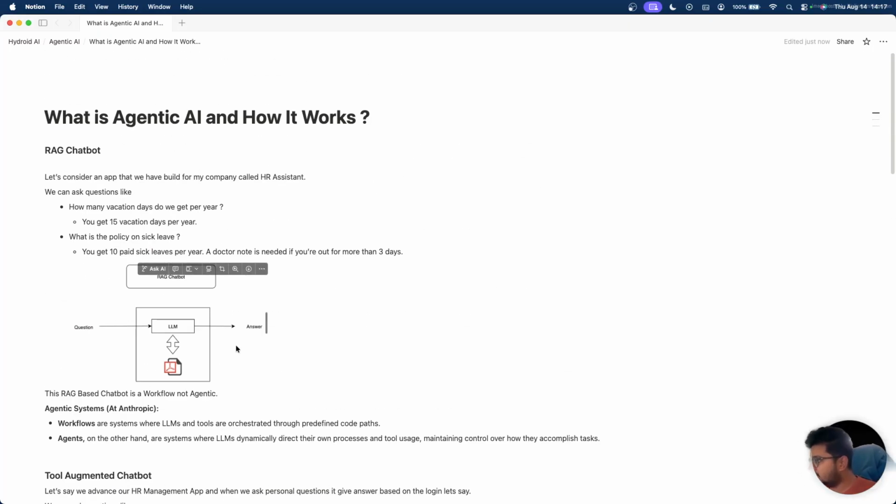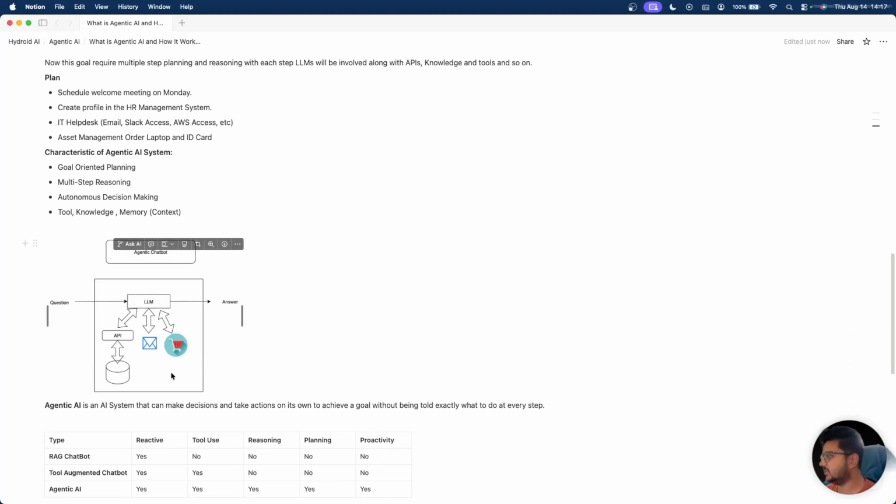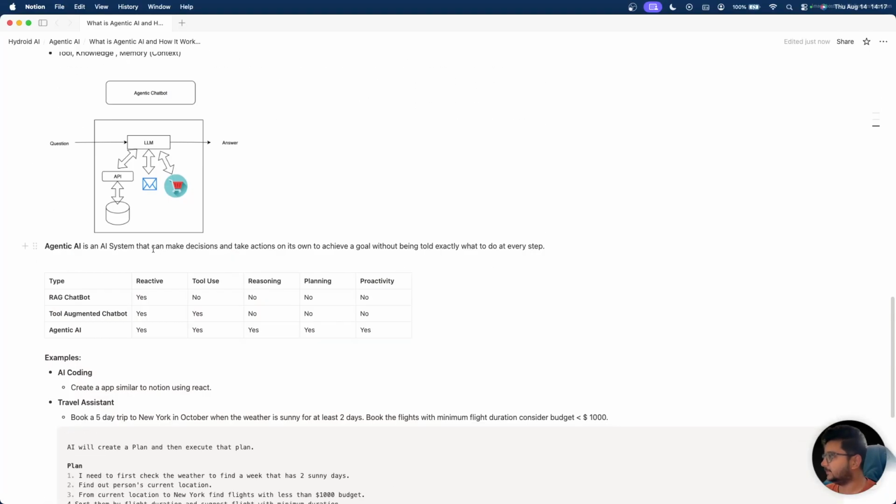So I hope till this we are clear. If we want to define what an agentic AI system is, it is an AI system that can make decisions and take action on its own to achieve a goal without being told exactly what to do at every step. We have never told the agentic AI system that you have to create all these things, order a laptop, or create profiles in the HR management system. We simply gave it a goal, saying that a new member is joining on Monday, onboard that member. So it has taken multiple decisions and taken actions on top of it to achieve that particular goal.